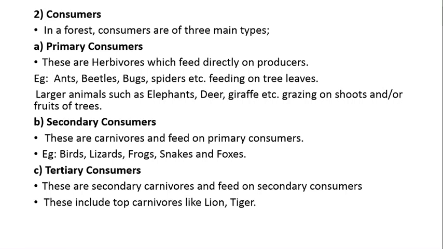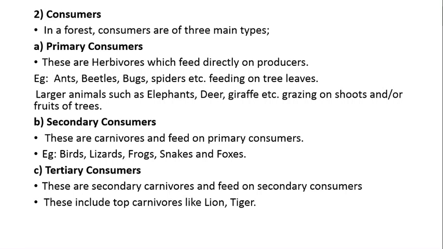When we are dealing with only primary consumers, these are also called herbivores, that is, they feed directly on producers, and so they are called primary consumers or herbivores. For example, ants, beetles, bugs, spiders, they feed on tree leaves. And if you are talking about large animals, elephant, deer, giraffe, goat, hen, all these animals are dependent on the shoots or fruits of the plants, so they are called herbivores.